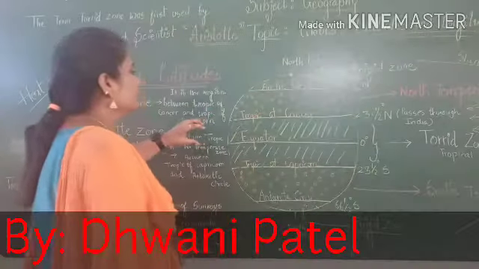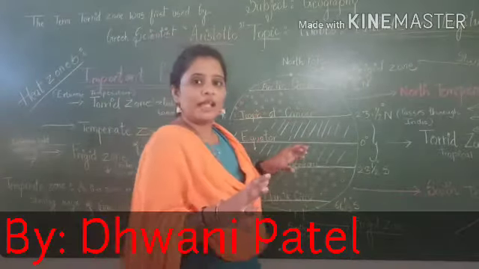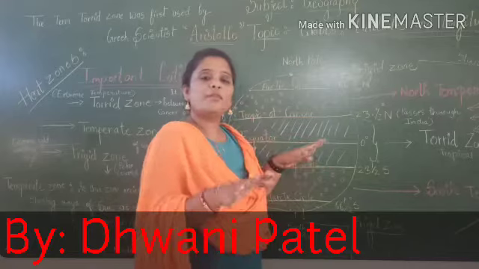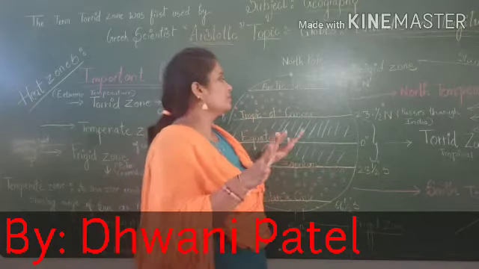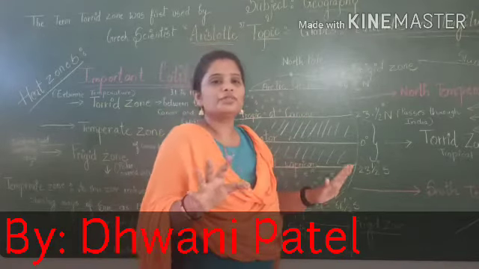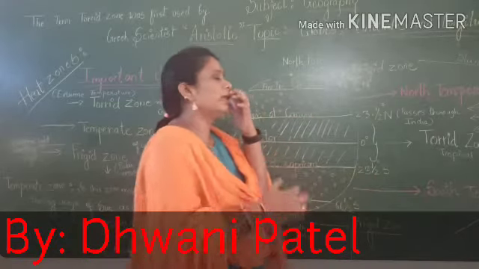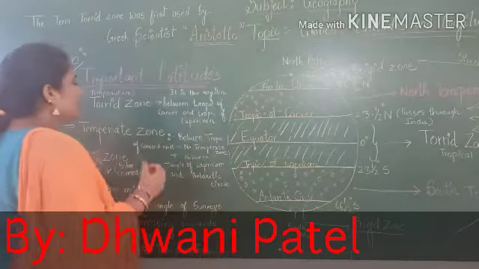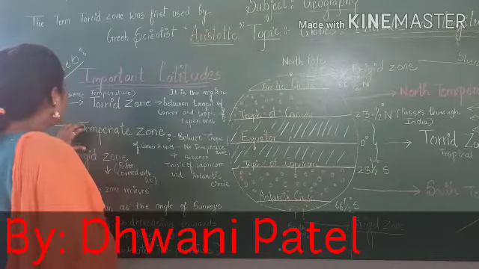So this area does not receive very high or very low, it receives moderate sun rays. So this region is very beautiful for you to stay. For example, you can say North America, and there are many regions. So we have understood what the temperate region is.